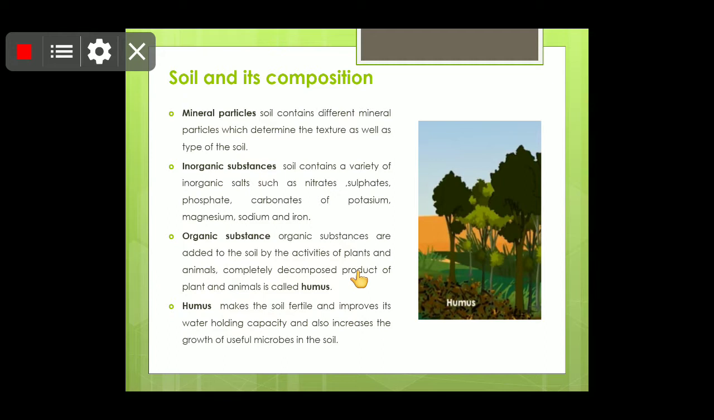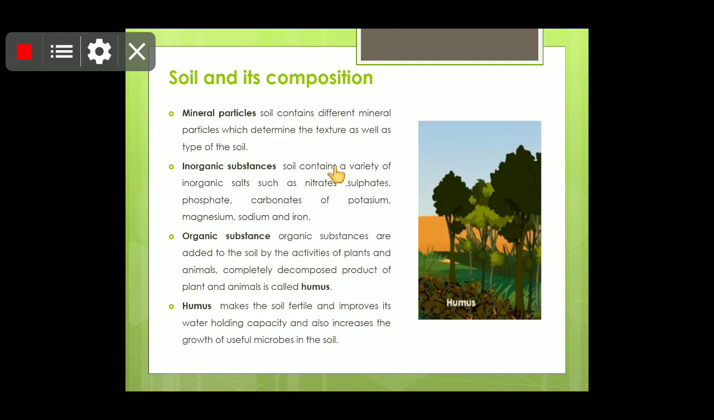Now children, we'll talk about the composition of soil. Mineral particles are present in the soil. When you hold the soil in your hand, you will see that it is a mixture, there are many things in it. And children, one activity is also there. If you take a handful of soil, mix it in a beaker and stir it with a glass rod.